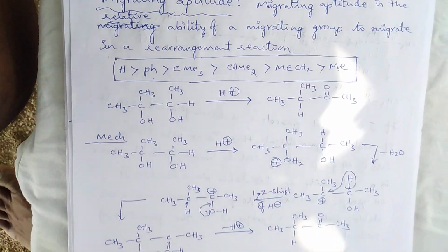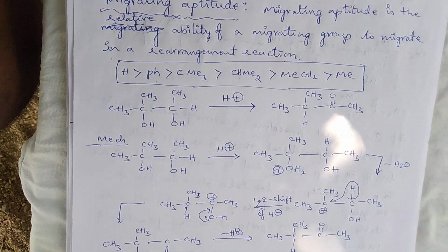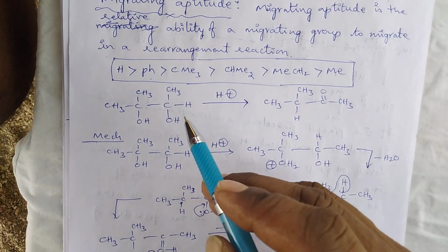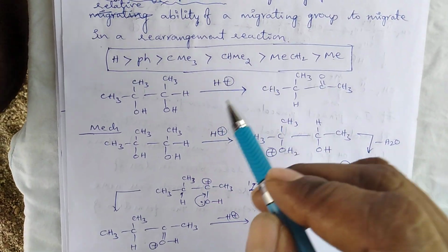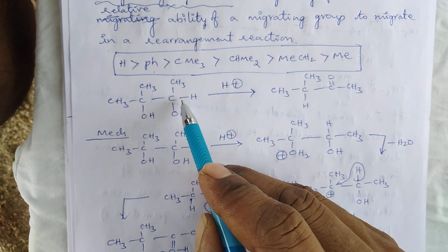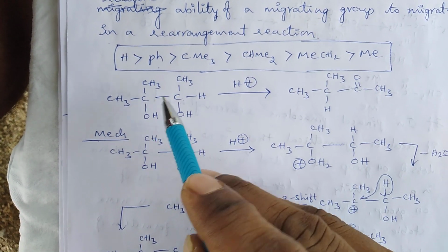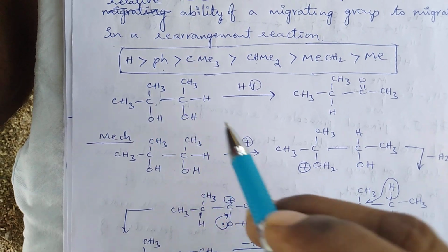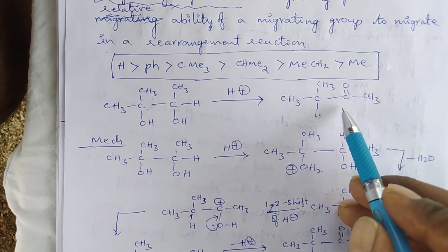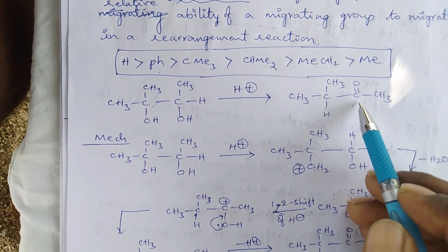That means if the molecule has one hydrogen and a carbon center, finally the hydrogen atom easily migrates from one carbon center to the other carbon center. Okay, in which compound is the final product pinacolone?